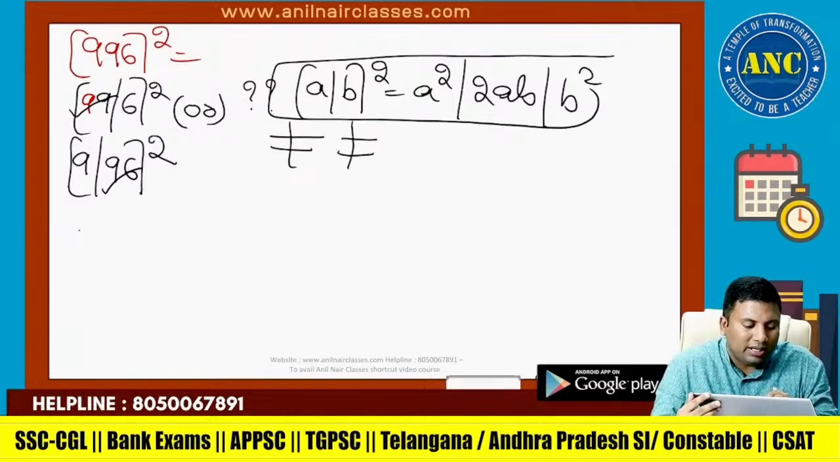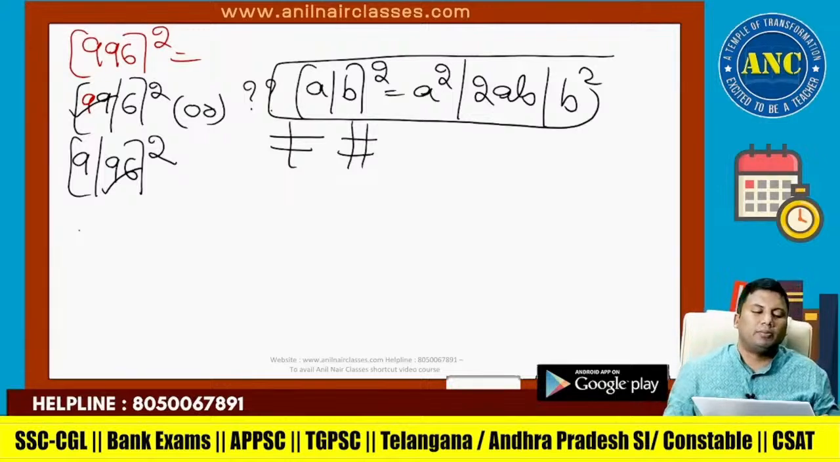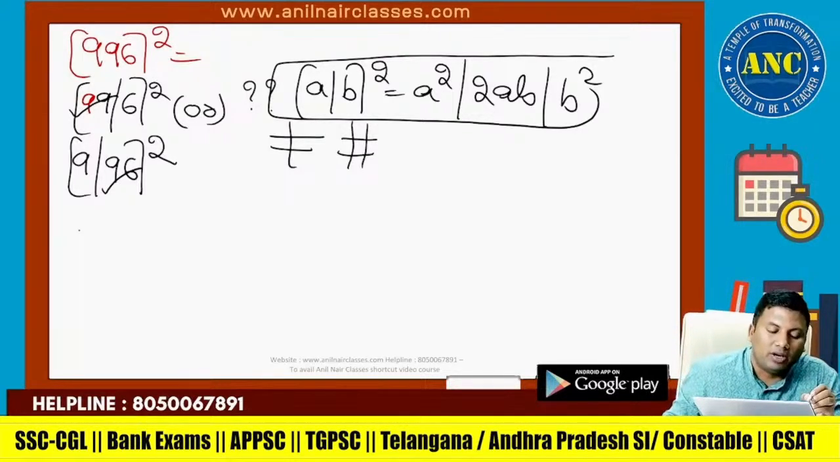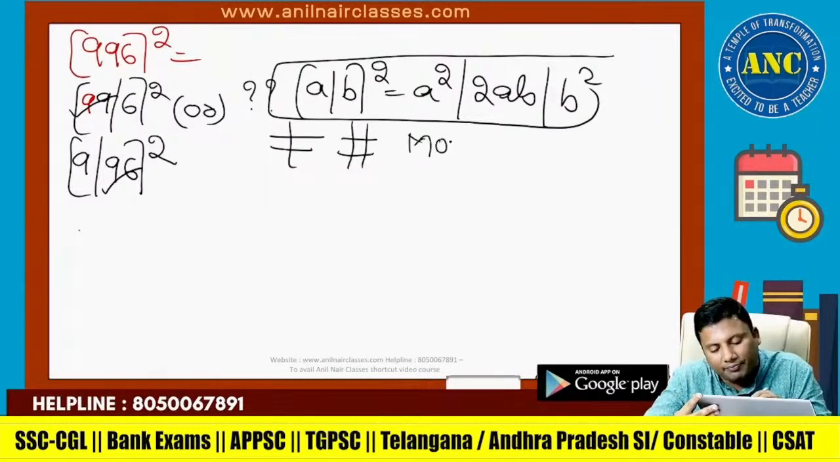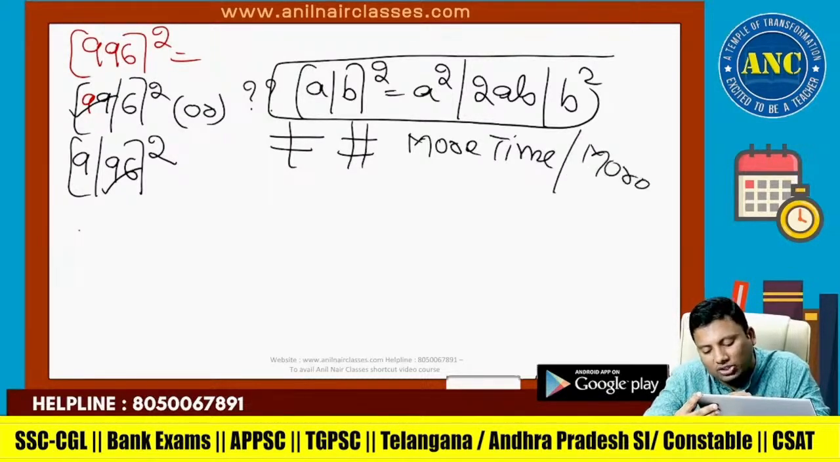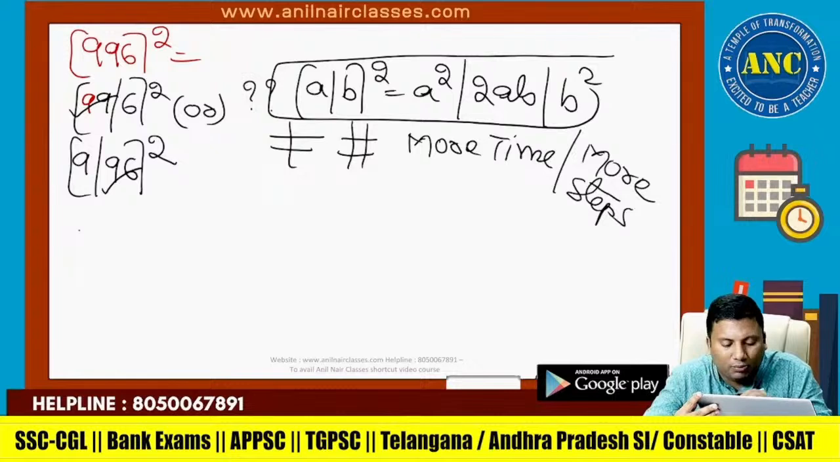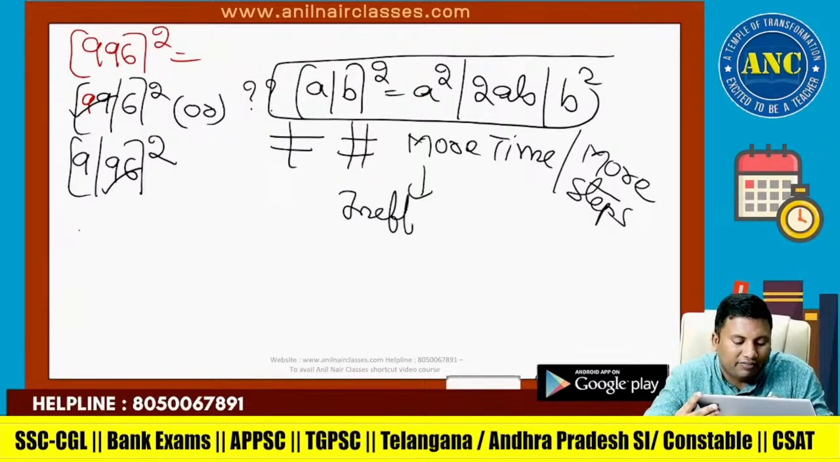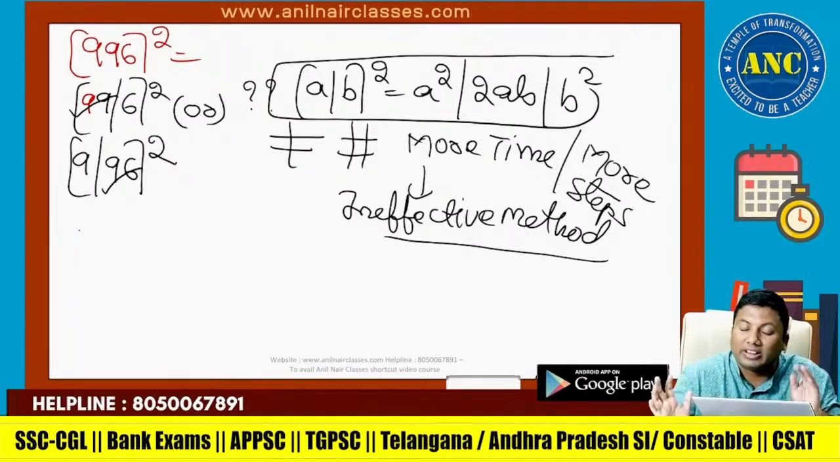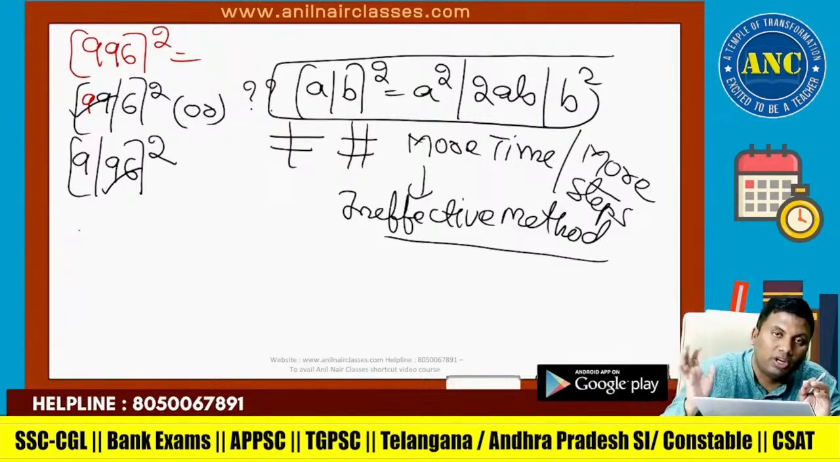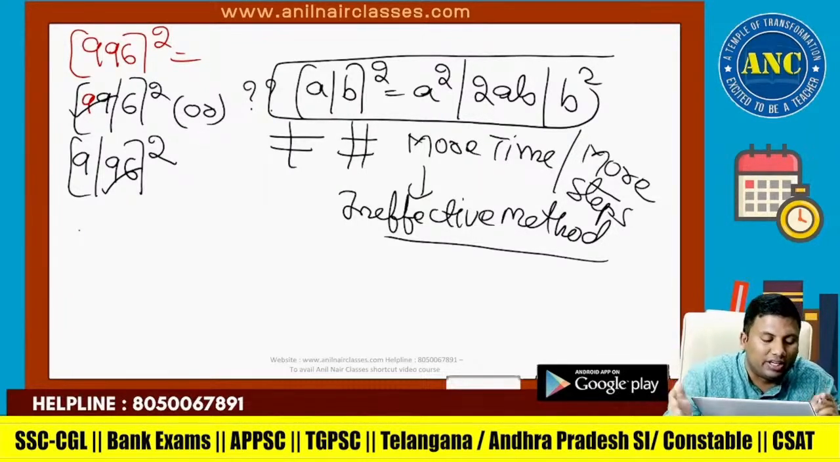Unless you know the demerit of a method, you will not appreciate method 2. If I use (a plus b) whole square for 99 with 6 or 9 with 96, it will take more time and more steps. Anything which takes more time and more steps is, for us, an ineffective method. So method 1 is (a plus b) whole square for a 2-digit number, and (a plus b) whole square for a 3-digit number.